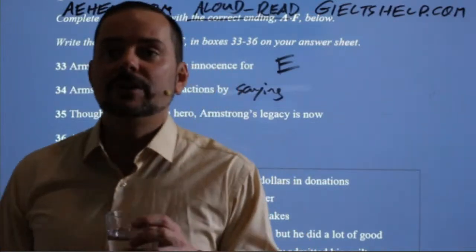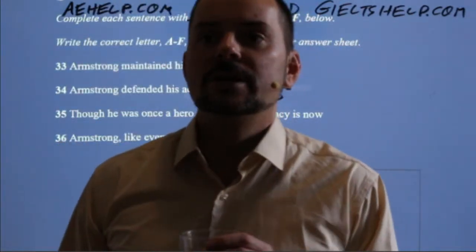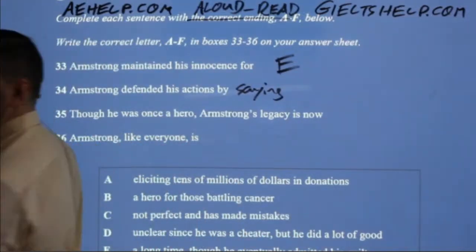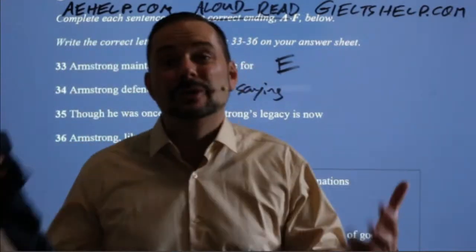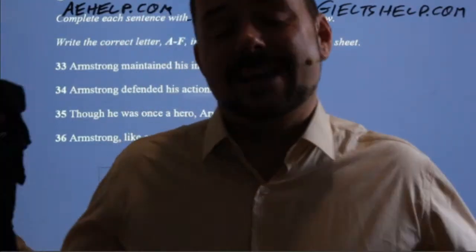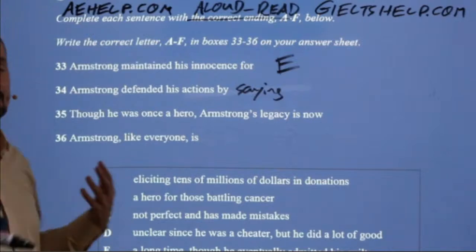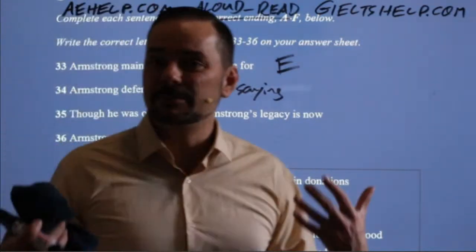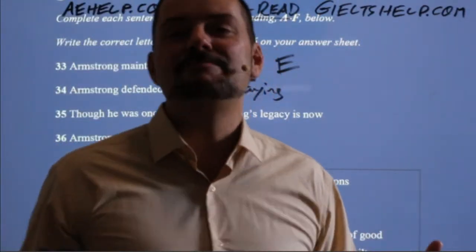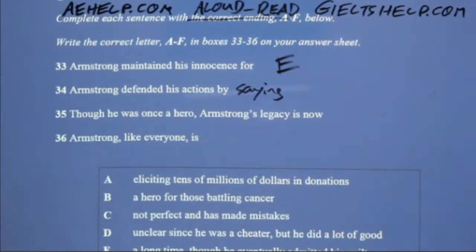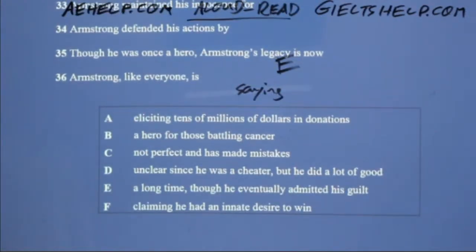Yeah, Inaja, very good. Yeah, Bekjan, very, very good. His desire to win. Yeah, he really wanted to win, right? He's like, I did it because I really wanted to win. I was hungry for glory, for victory. That's why people cheat. That's the number one reason. They want to win. It's not even about the money. It's not even about the fame, but they want to be number one. People have a very powerful drive to be number one, and that's why they cheat. Okay? So by saying that he really wanted to win.